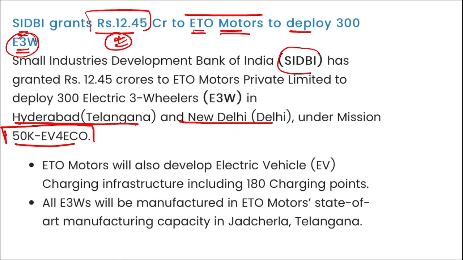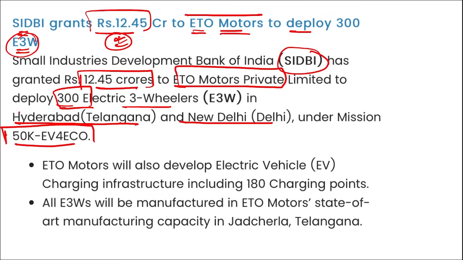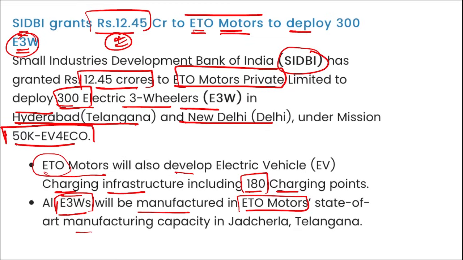So coming back, it is SIDBI that has granted this amount to ETO Motors to deploy 300 three-wheeler electric vehicles in Hyderabad and New Delhi. Here ETO Motors will also develop electric vehicle charging infrastructure, including 180 charging points, and all these electric three-wheelers will be manufactured in ETO Motors' state-of-the-art manufacturing facility in Telangana.